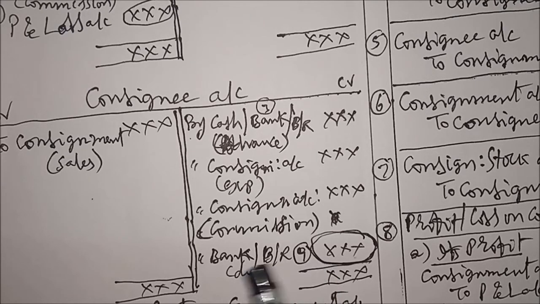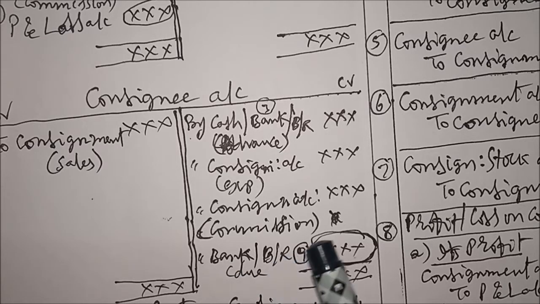Whatever you receive, write the name. By bank or bill receivable, that is due amount received from consignee. If no, we have to verify this in the problem. You have to see the problem for this information. If there is information about the amount received from consignee, due amount received from consignee, then you write like this.